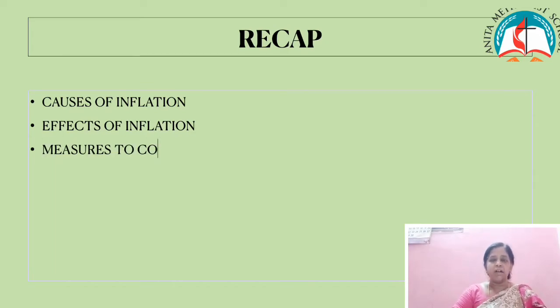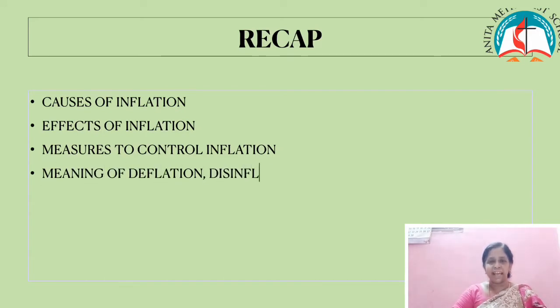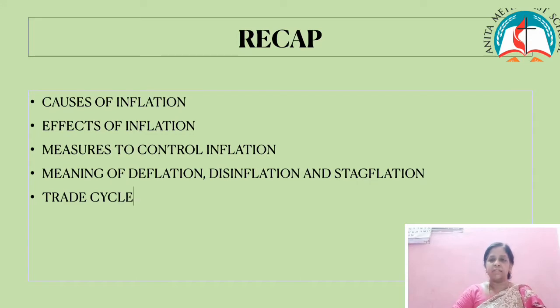Then, the meaning of deflation, disinflation, and stagflation. And then, the meaning of trade cycle and the four phases of trade cycle. They are boom, recession, depression, and recovery. All these things we have learned in the previous class.